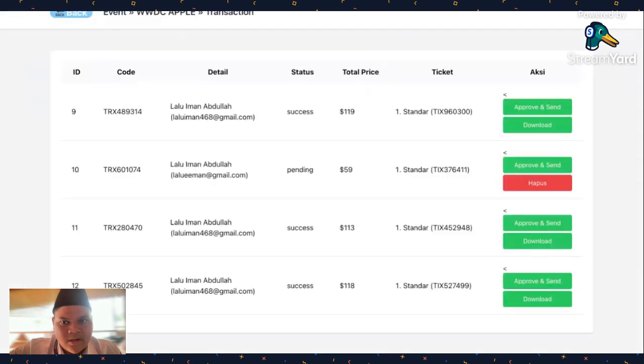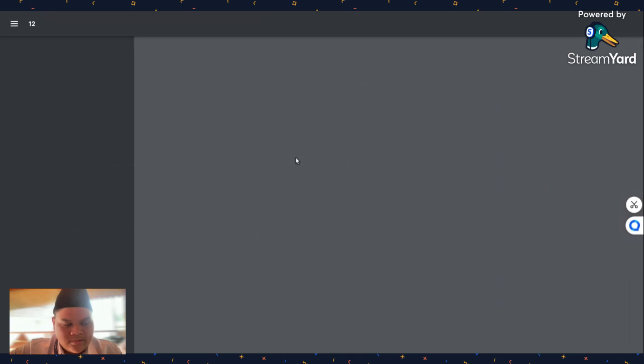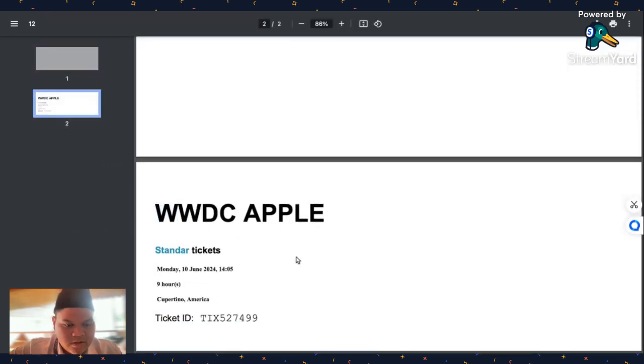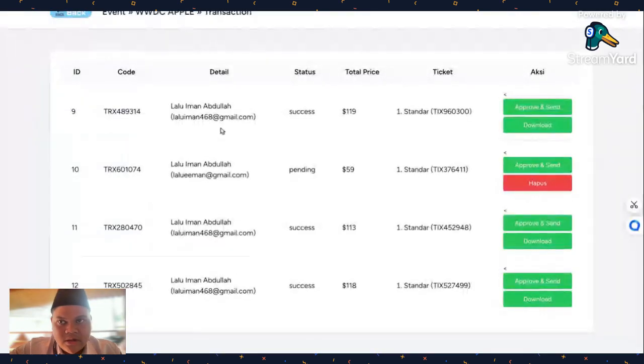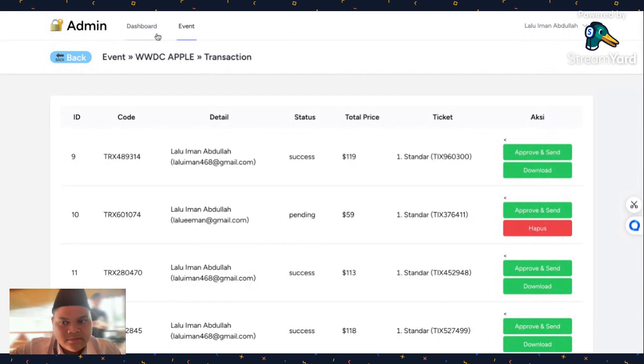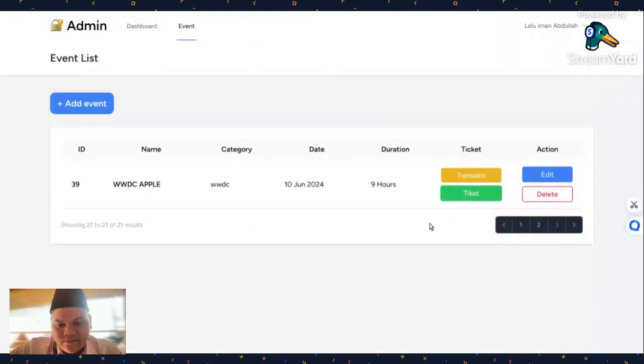Okay, back and done. And you can also download the ticket PDF. It's this one, and you can send it to the buyer. And yeah, that is all of the features from the admin.